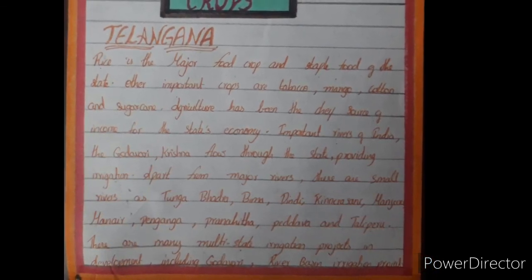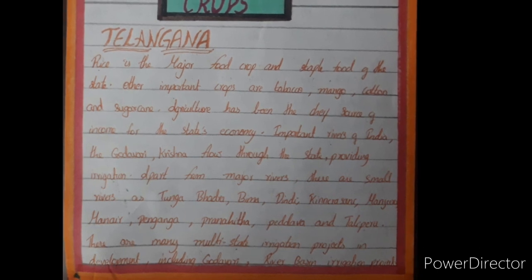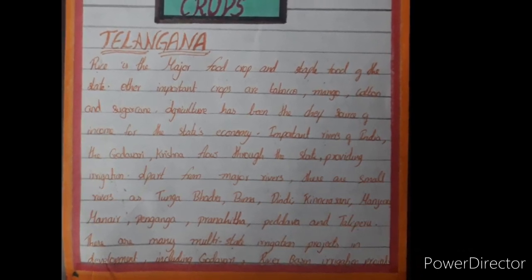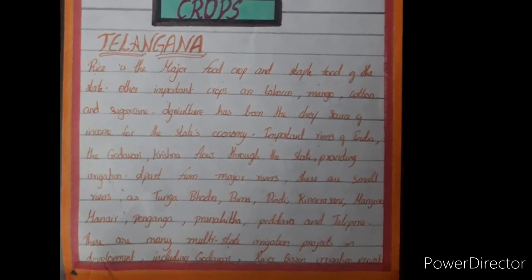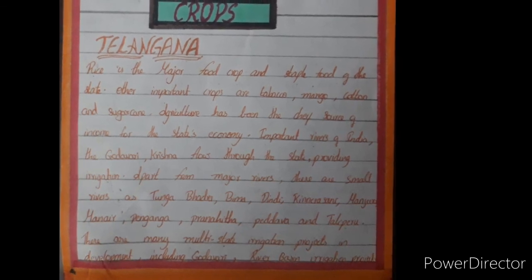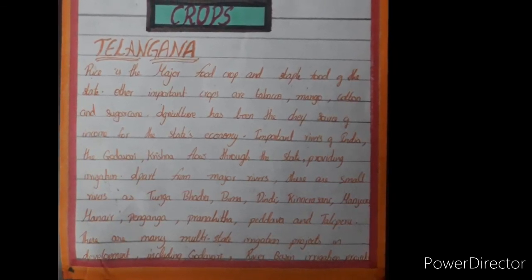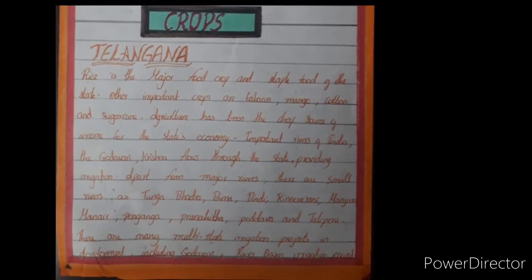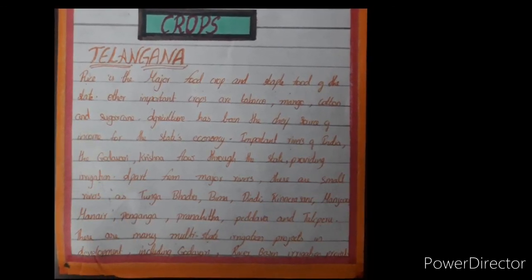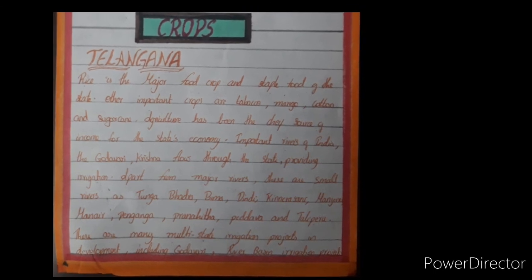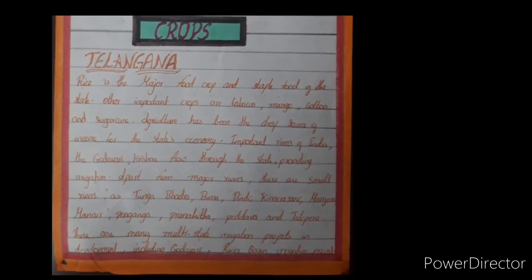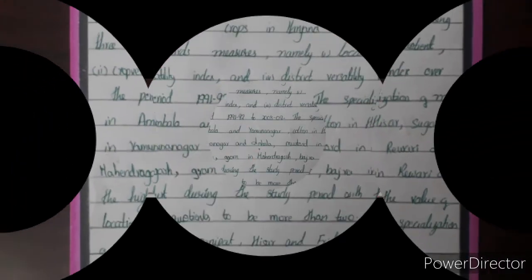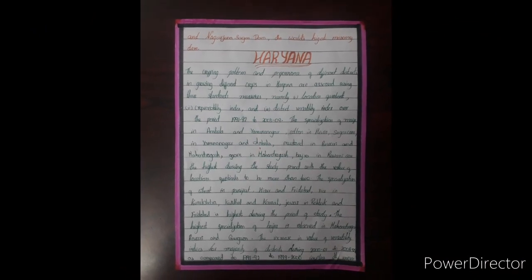Apart from the major rivers, there are small rivers such as Tungabhadra, Bhima, Dindi, Manjira and others. There are multi-state irrigation projects in development, including the Godavari River Basin Irrigation Project and Nagarjuna Sagar Dam, the world's highest masonry dam.